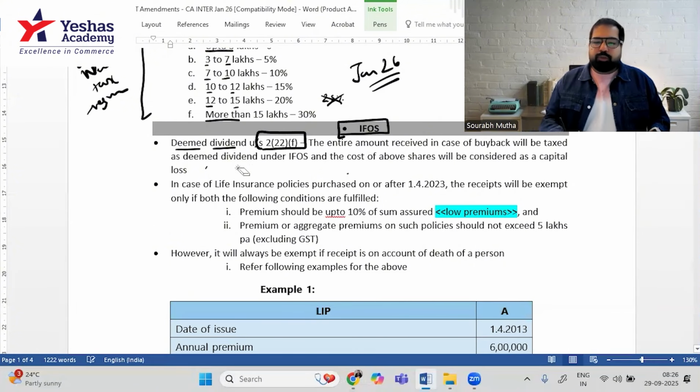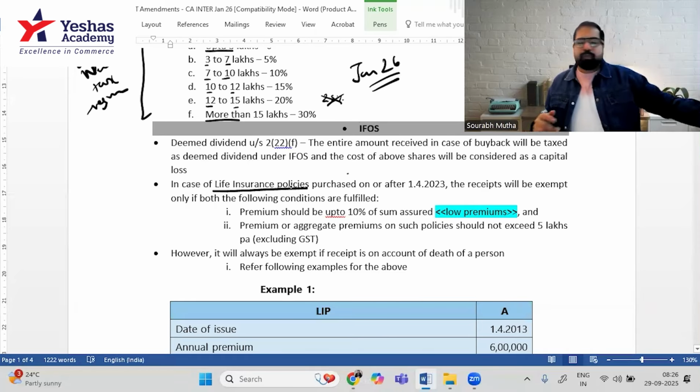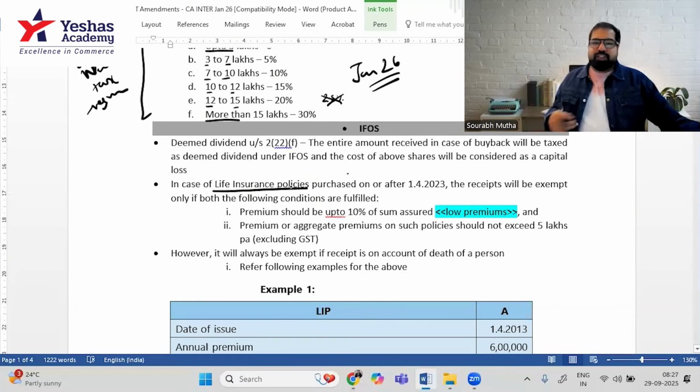Let's move ahead to something very different and interesting which is happening, which is life insurance policies. Let's first talk about a life insurance policy. You take a life insurance policy, you go to an agent, you pay a premium every year for a few years, and your life is insured. If something happens to you, your family will get the sum assured. Example, you've taken a policy of 20 lakh rupees and every year you're paying a premium of 2 lakh rupees.